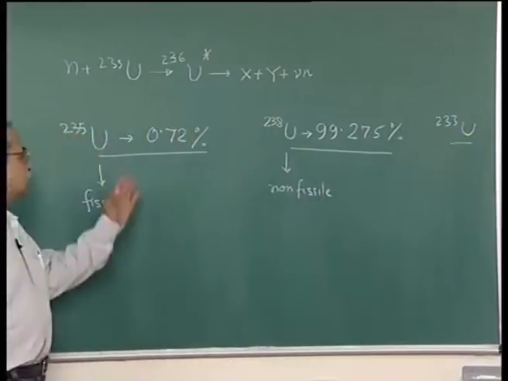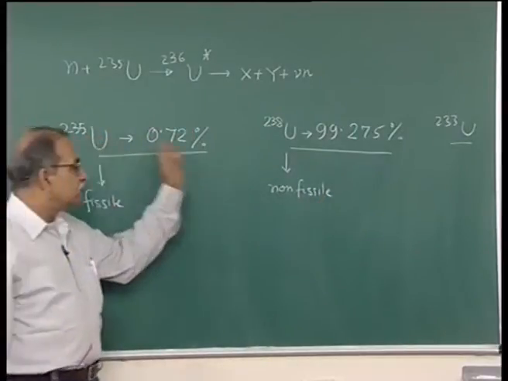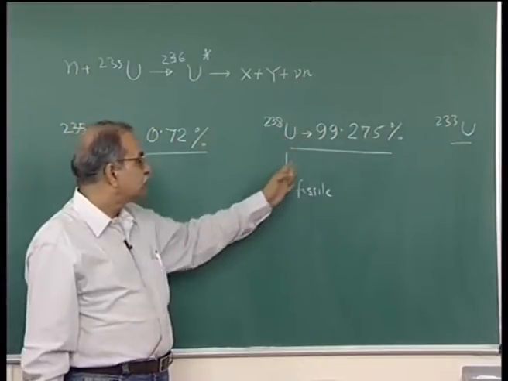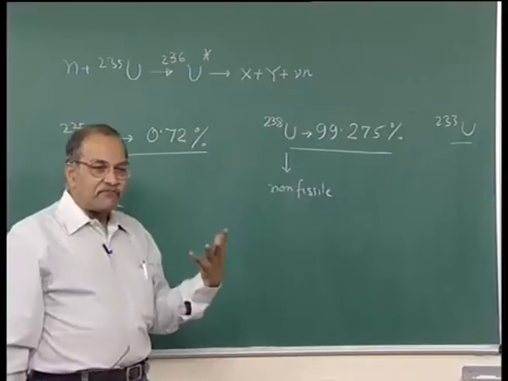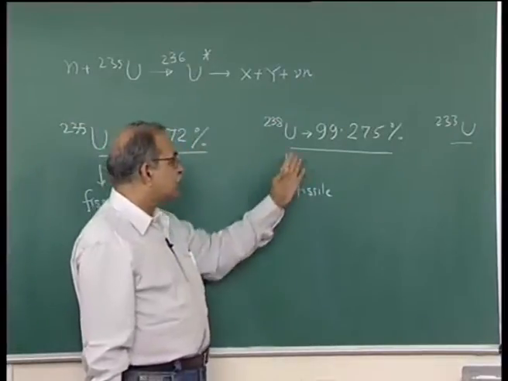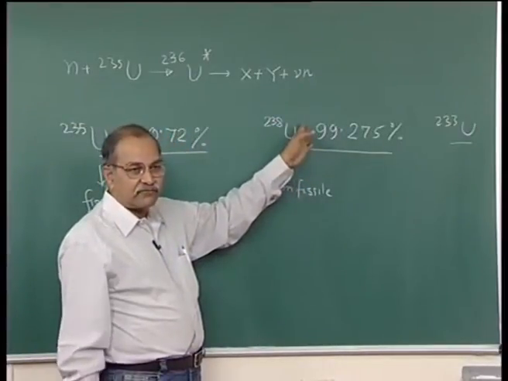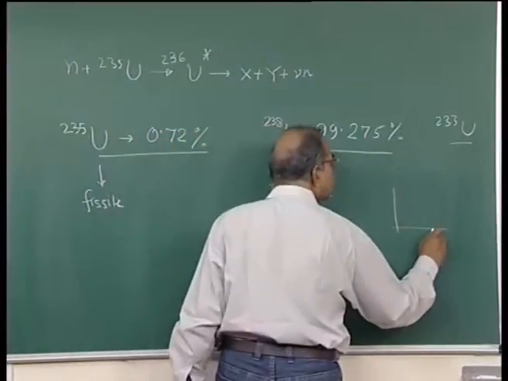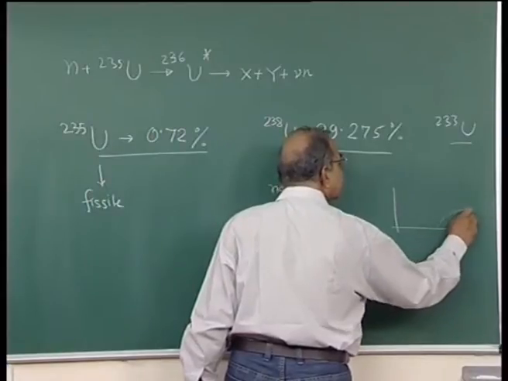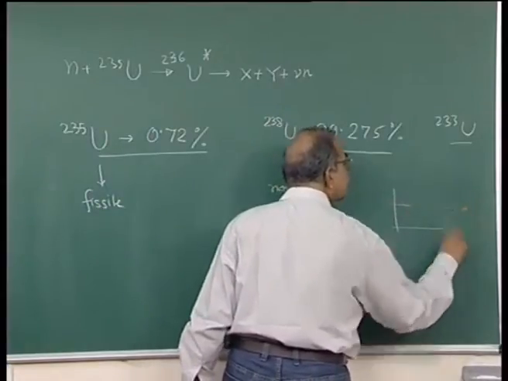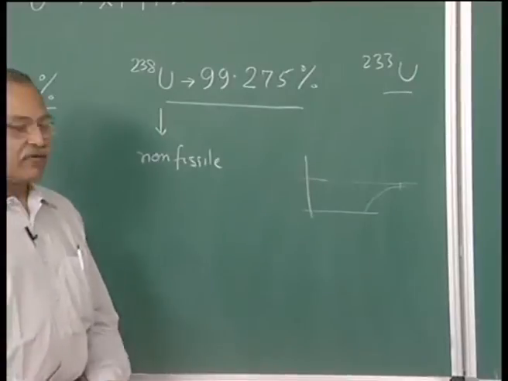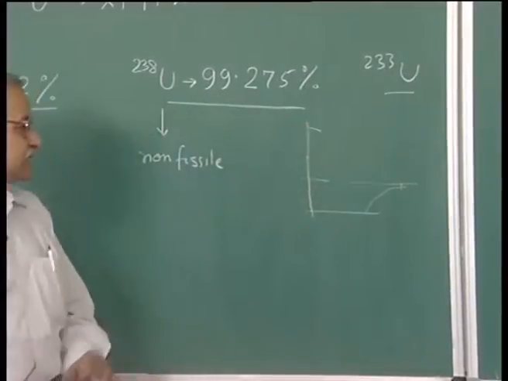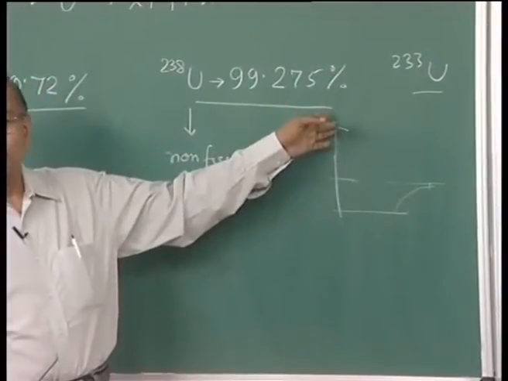Slow neutrons will cause fission here, and only fast neutrons can do fission here. And even if I go with fast neutron fission, the cross section of fission is very low, that we have seen, that uranium 238 line starts from here and then goes like this, and it is still less than 1 barn, whereas the uranium 235 cross section at thermal energies is very large, about 600 barns and so on.